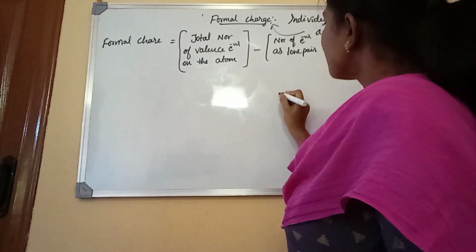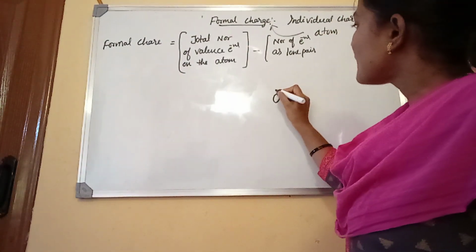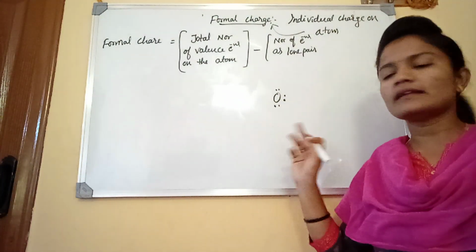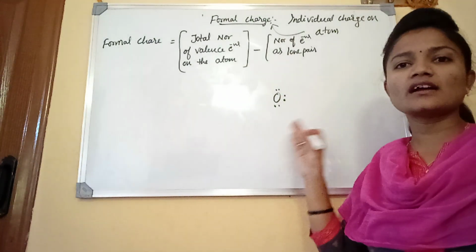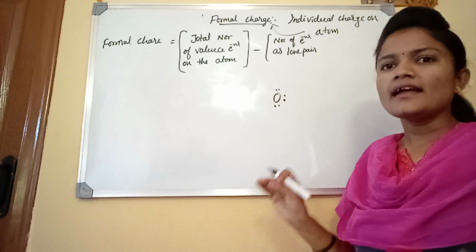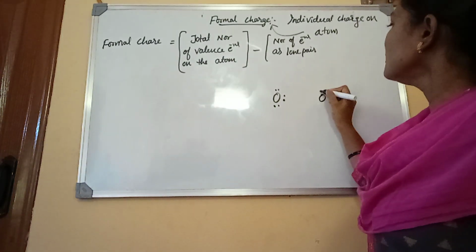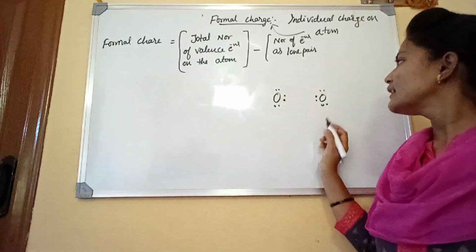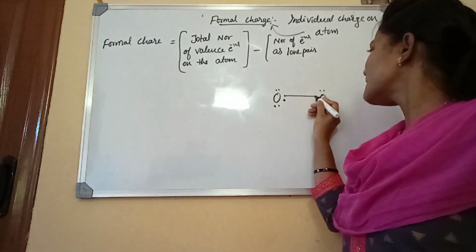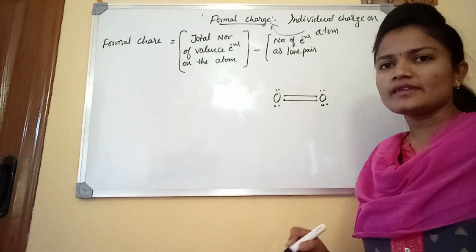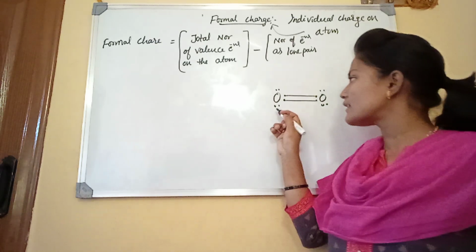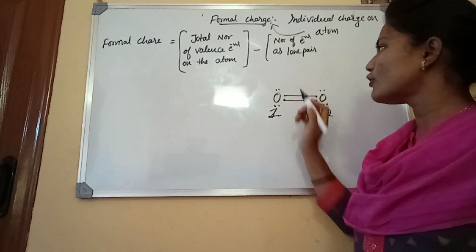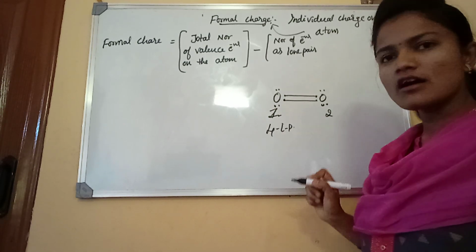For example, I am taking oxygen. On the oxygen atom there are 6 valence electrons. If I write another oxygen, the total number of valence electrons is 6. In this molecule, to get an octet, they share 2 electrons with each other. On each oxygen atom there are 1, 2, 3, 4 lone pair electrons.